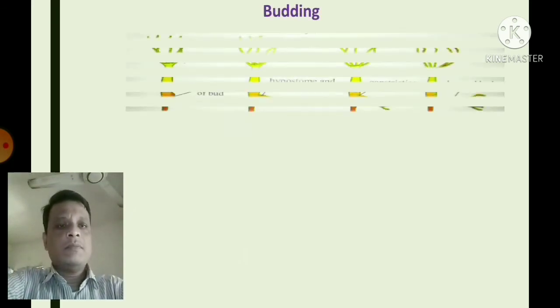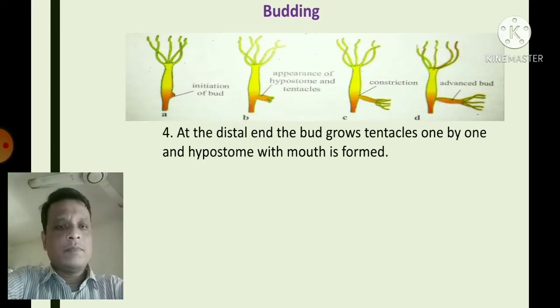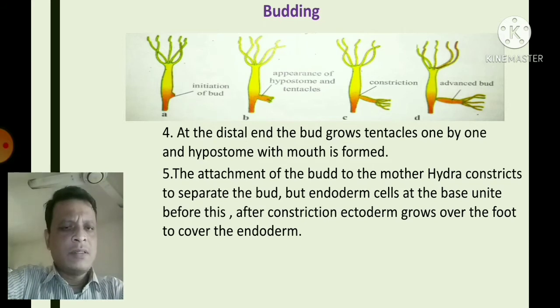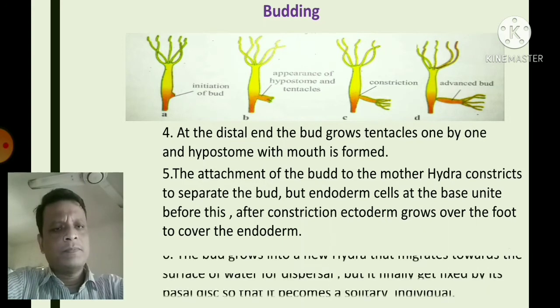Now the fourth step: at the distal end of the bud, tentacles grow one by one and a hypostome with a mouth is formed. The fifth step is the attachment of the bud to the mother Hydra. It constricts to separate the bud, but the endoderm cells at the base unite before this. After constriction, the ectoderm grows over the foot to cover the endoderm.